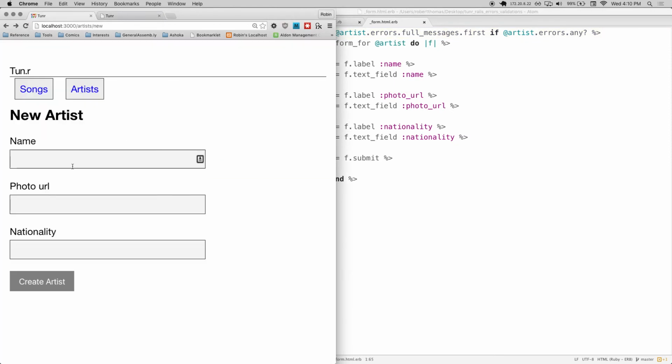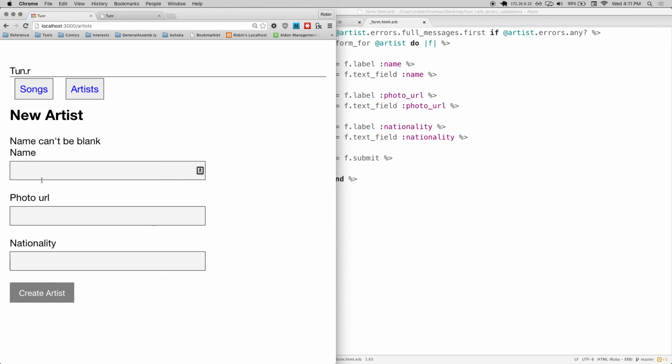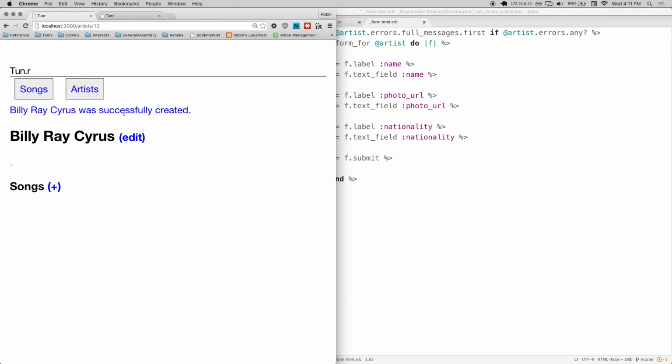I'm going to try to create a new artist, and there we go. Name can't be blank. So this is usually what it's going to look like. I got rid of the Billy Ray thing, so I'll make amends with him and actually put him in here. And now I should get Billy Ray Cyrus was successfully created. And there we go.